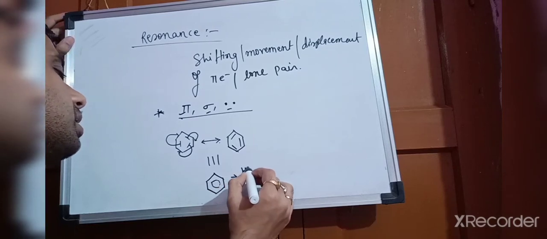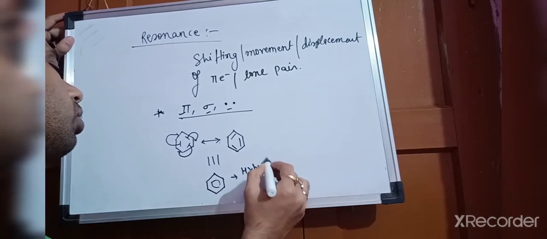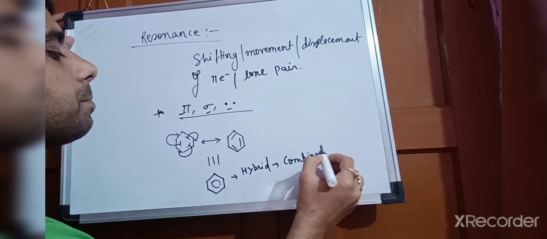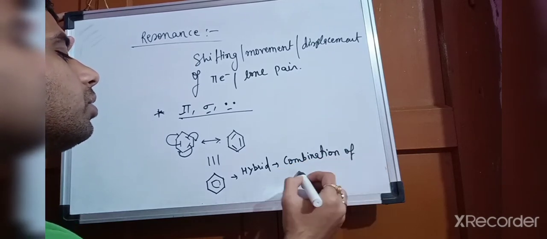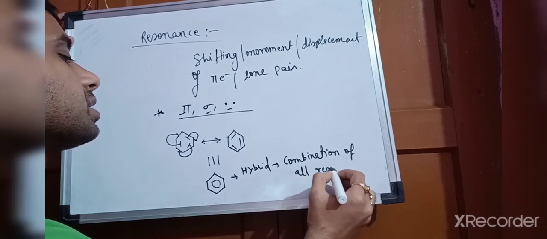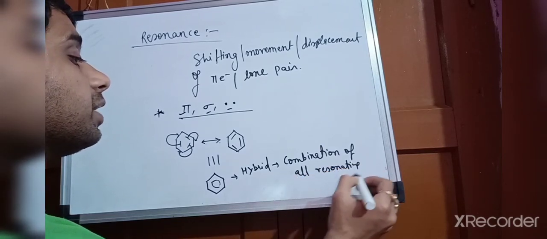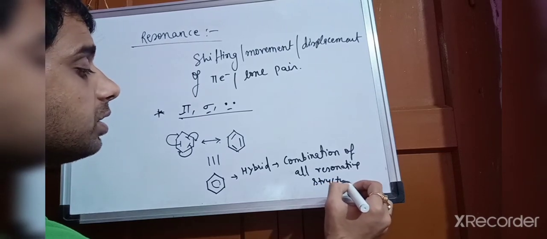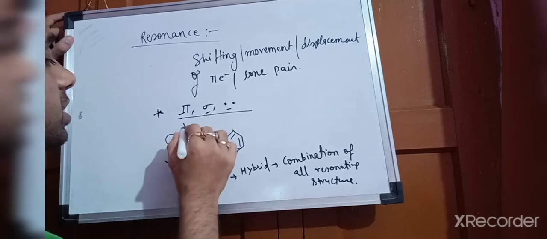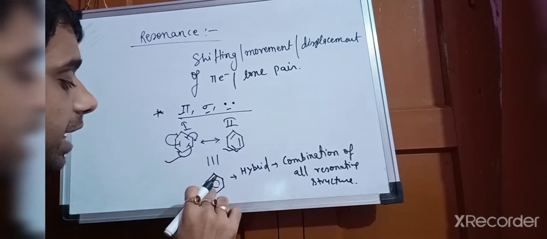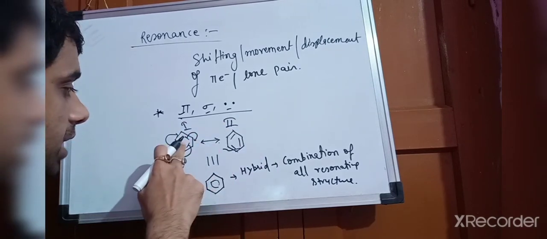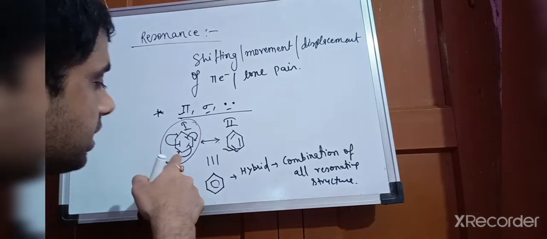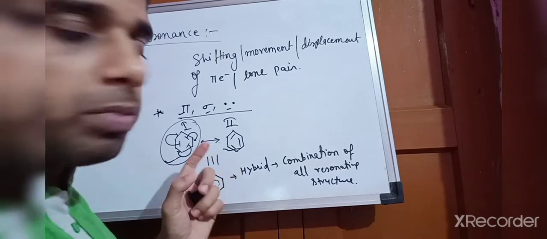Hybrid means a combination of all resonating structures. In benzene there are only two structures, 1 and 2, and its hybrid is this one. Structure 1 alone will not give all the properties of benzene.